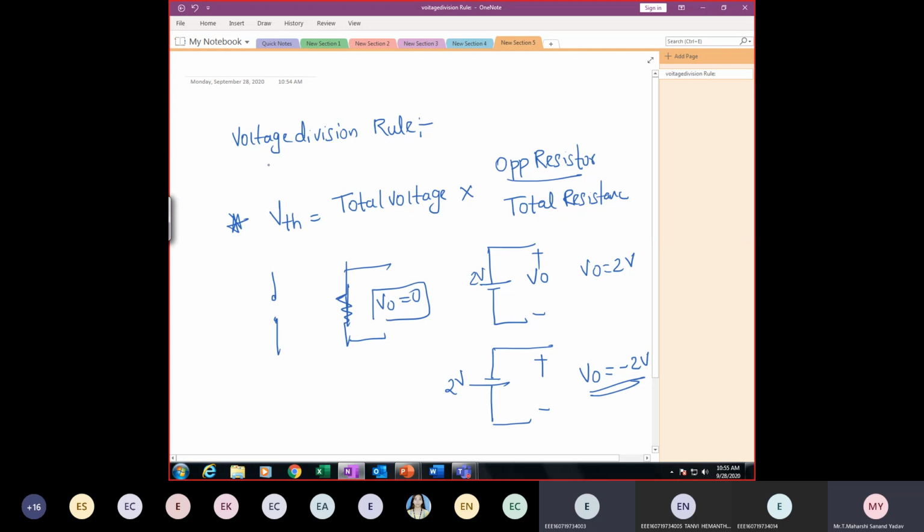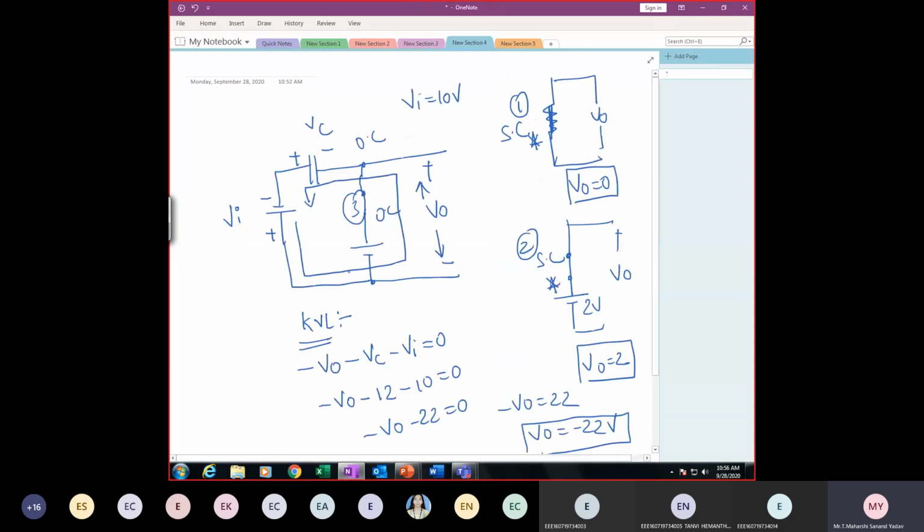So better try to learn KVL properly also, because there are different notations and different styles, but simply you follow my notation. It will be very easy for you to understand. Simply you follow the direction of arrow so that you can write KVL easily for any kind of circuitry.